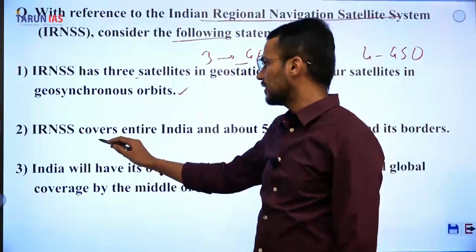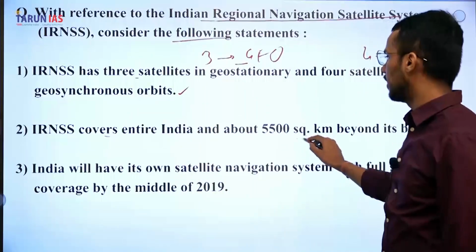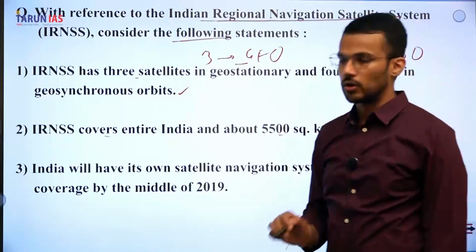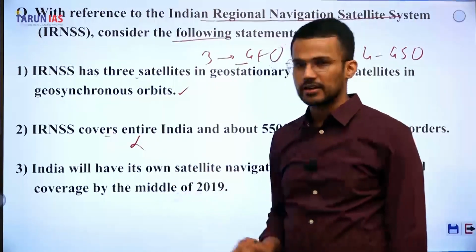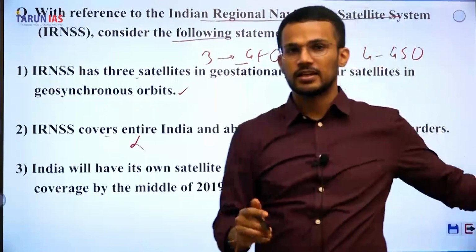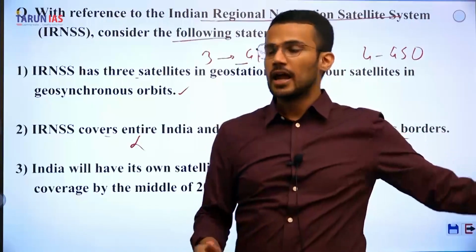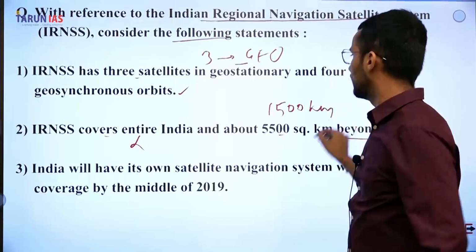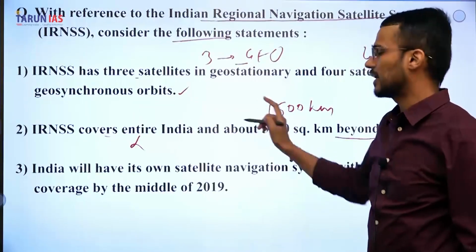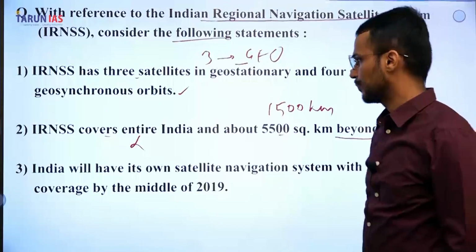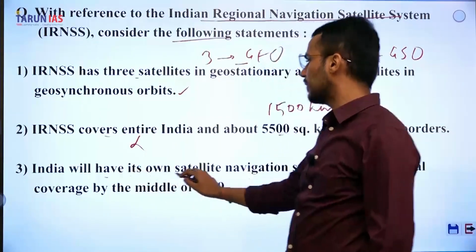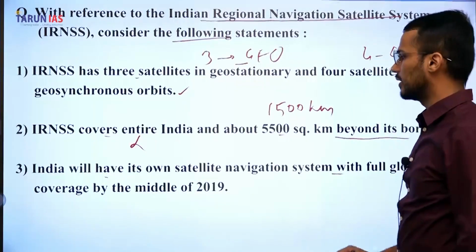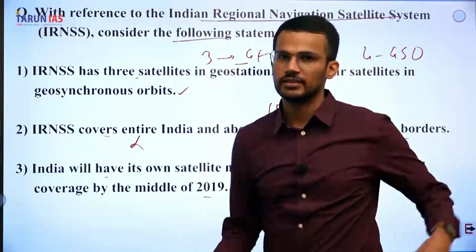Second, IRNSS covers entire India and about 5,500 square kilometers beyond its borders. This statement is incorrect because IRNSS covers entire India and 1,500 kilometers beyond the Indian landmass, and that's why the second statement is incorrect. Third statement, India will have its own satellite navigation system with full global coverage by the middle of 2019.